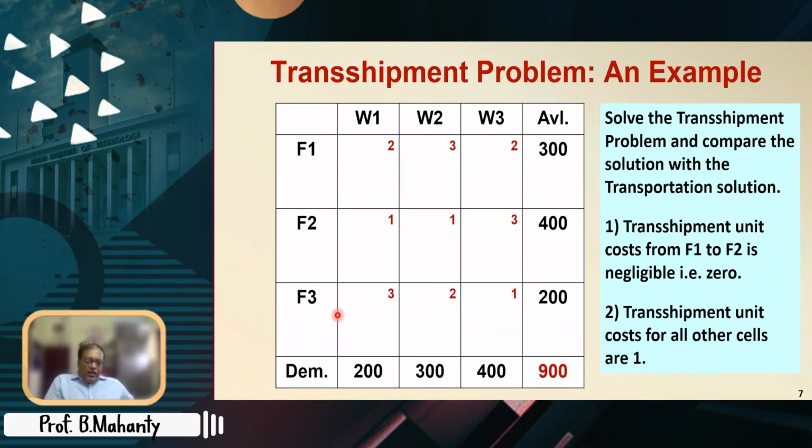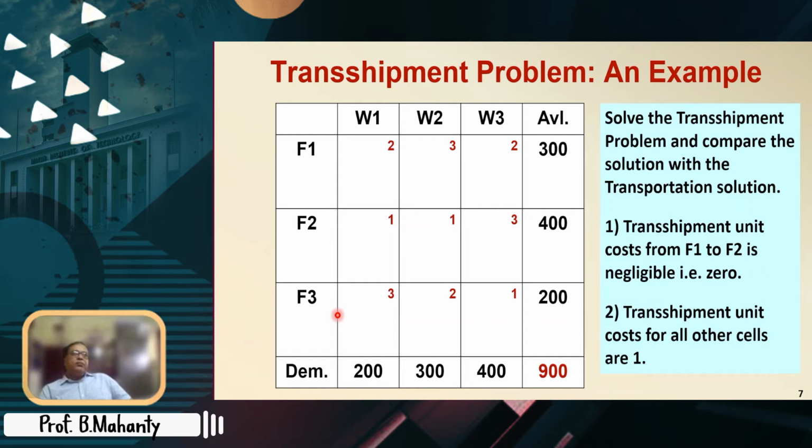I hope I made myself clear that the total supply or the total demand, whichever is maximum, is the maximum possible amount a particular unit, either a source or destination, is going to handle, and that is the significance of the buffer amount. Is there any question on the buffer amount? Are all of you clear about how to define the buffer amount and what its significance is?